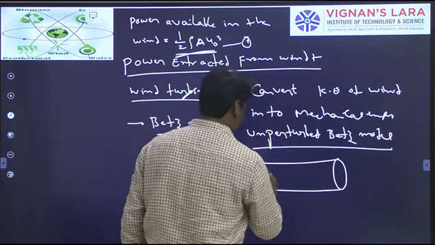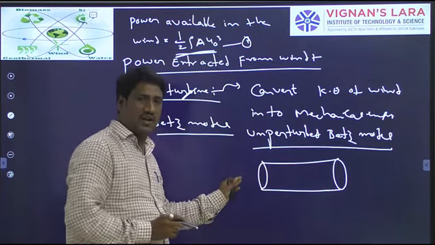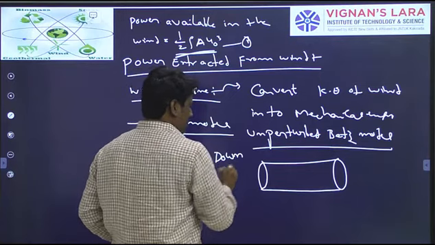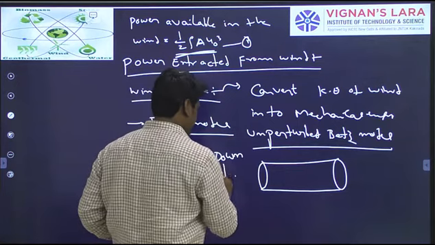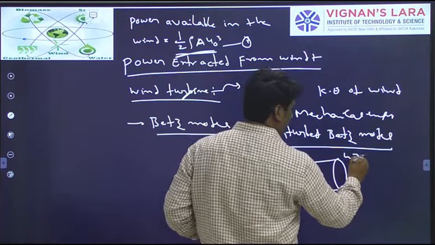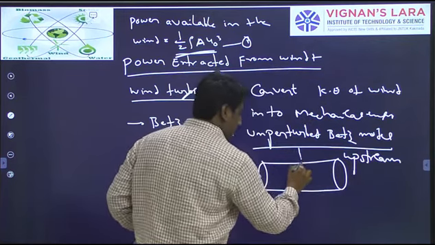Let us say this will be called the downstream, because wind is entering here. This I am calling the downstream. And this will be called the upstream.